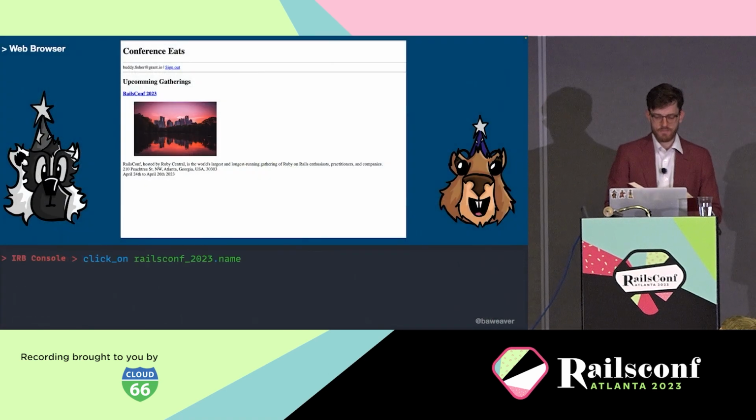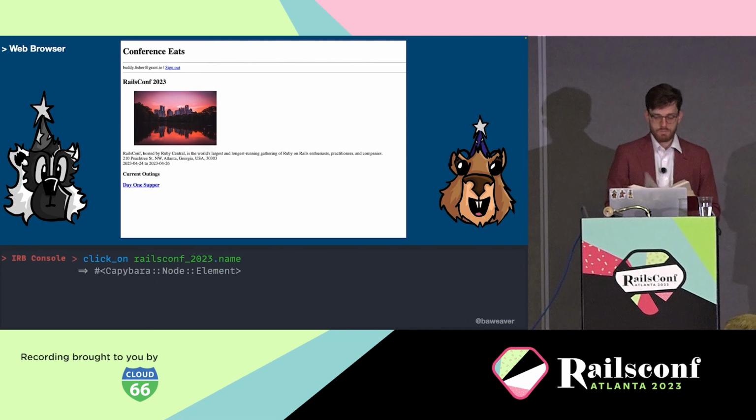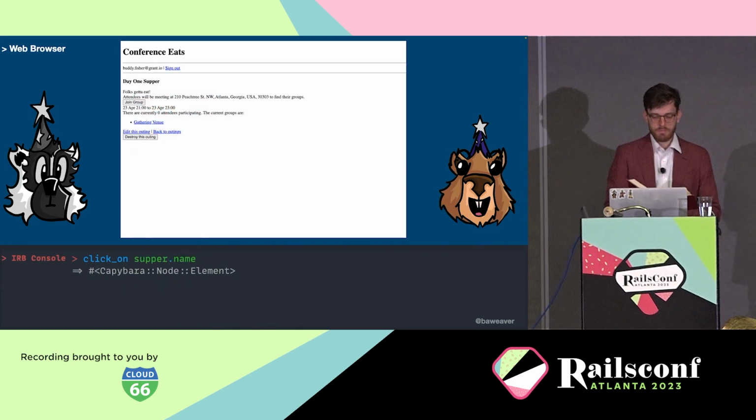To start with, we have our front page after the user logs in. We want to start by clicking on the name of our gathering, RailsConf 2023, which happens to be a link. So we can use click on here and use the name of our factory to click on that, which brings us to the gathering page. And now we want to do something like click on day one supper. So let's go ahead and click on that as well. And now we should probably pretty this up later, but for now, let's just hit the join group button and see what happens.